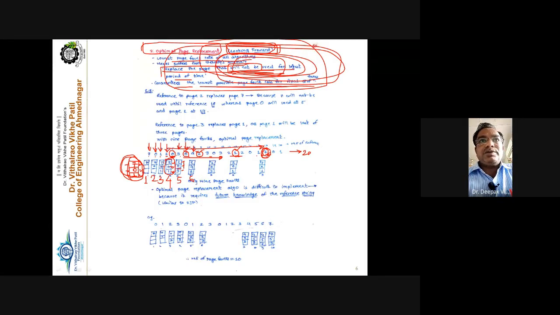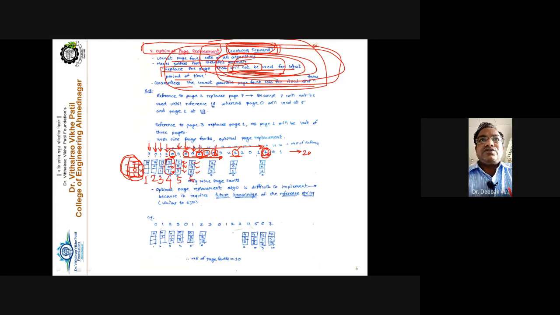Which page is to be replaced out of 2, 0, 3? 2 is required here, 3 is required here. See, these numbers are very near to each other, but here you have to take the comparison: 2, 3, 0. Which is the longest? So 0 is the longest. So 2 and 3 remain as they are, but you have to replace the 0 and place the 4 there. So here is 2, 4, 3. Getting this point? This is the actual logic of this optimal page replacement algorithm. We have to look into the future, in the forward direction.